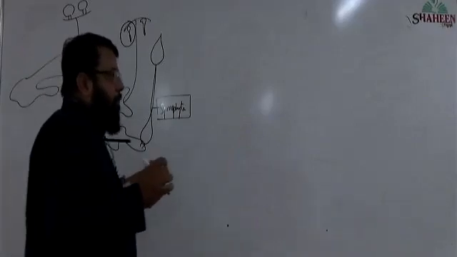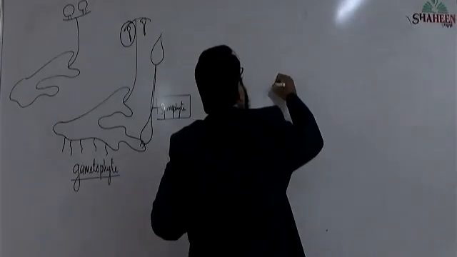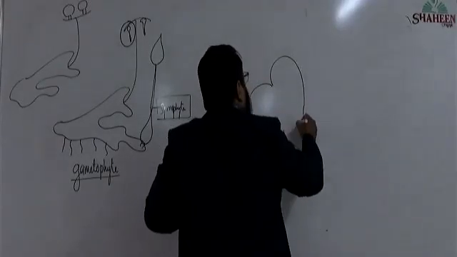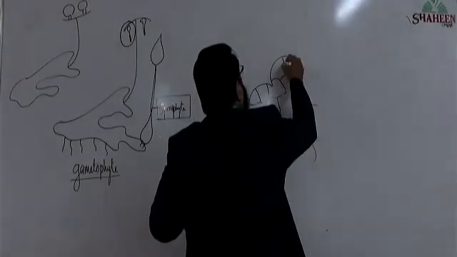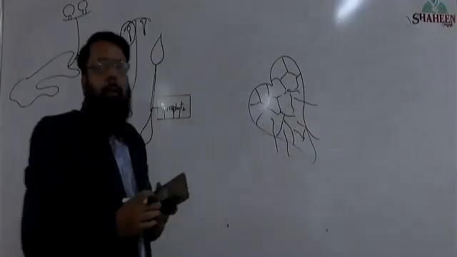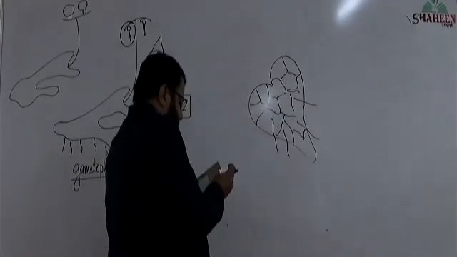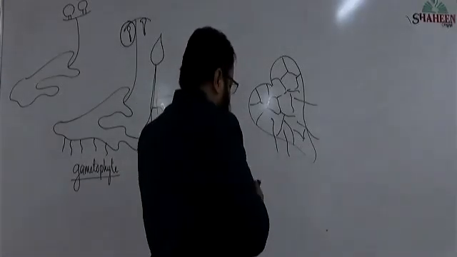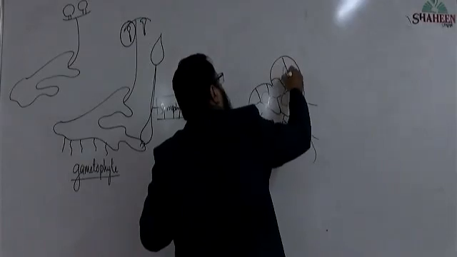Now, another plant I'm going to draw. This diagram, I drew it earlier. What is this diagram? It is heart shaped, a parenchymatous, multicellular structure, and it is having antheridia and archegonia. I will draw antheridia and I will draw archegonia.